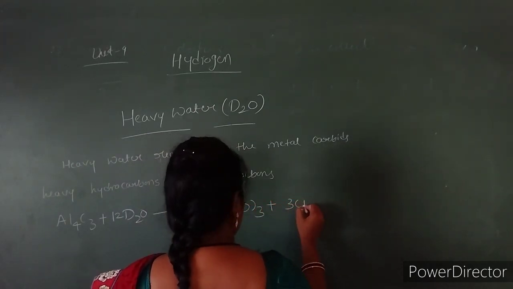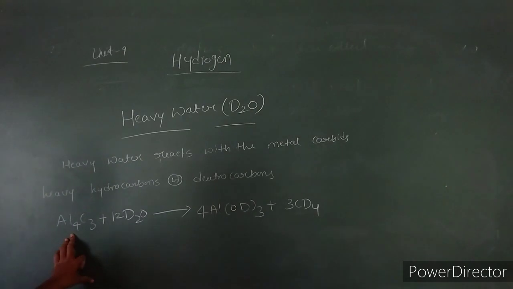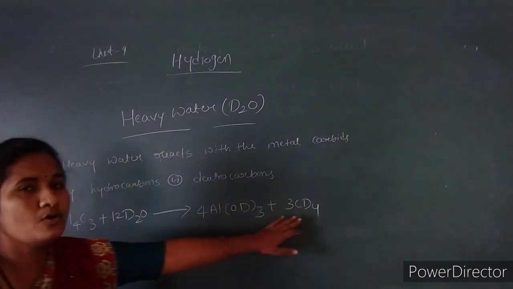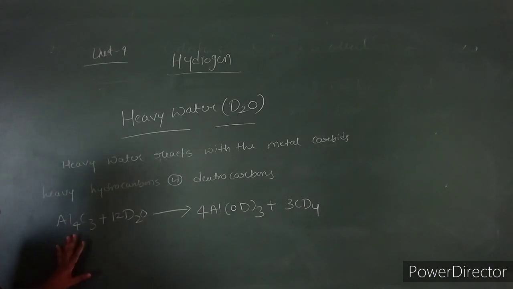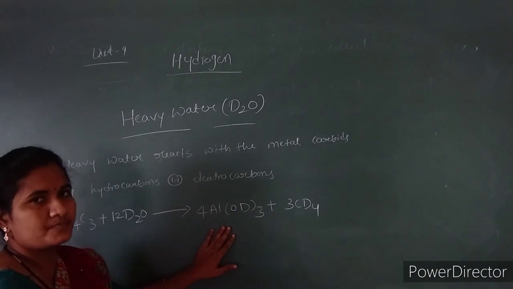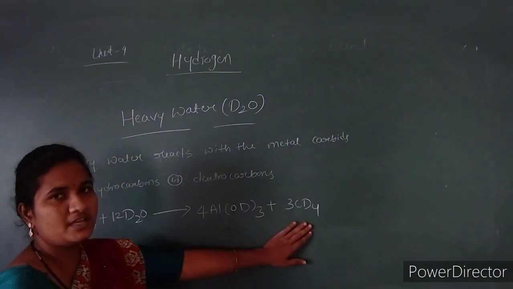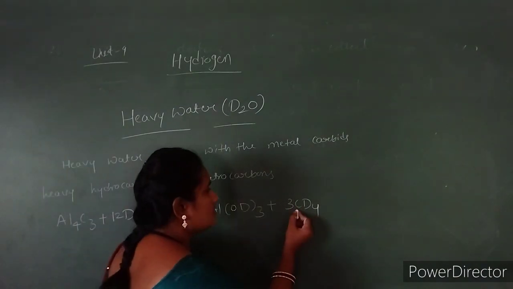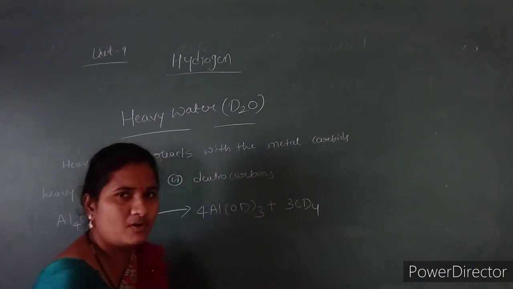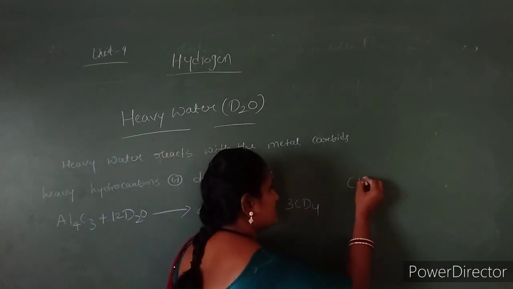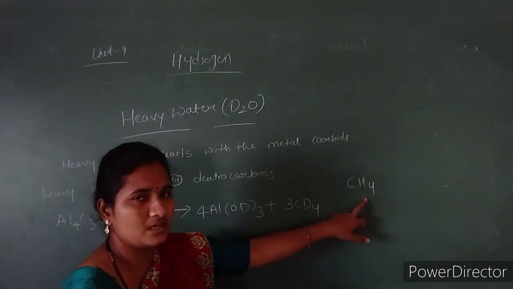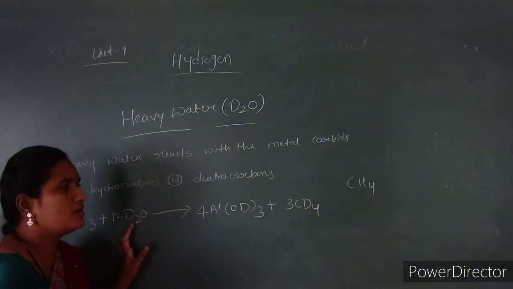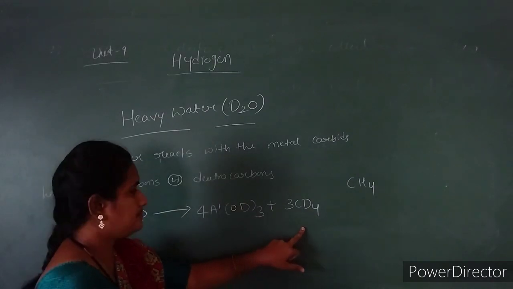So after the reaction, aluminium carbide reacting with heavy water gives aluminium deuteroxide with deuteromethane, CD4. In normal water we get CH4, methane. But when it reacts with heavy water, we get deuteromethane.